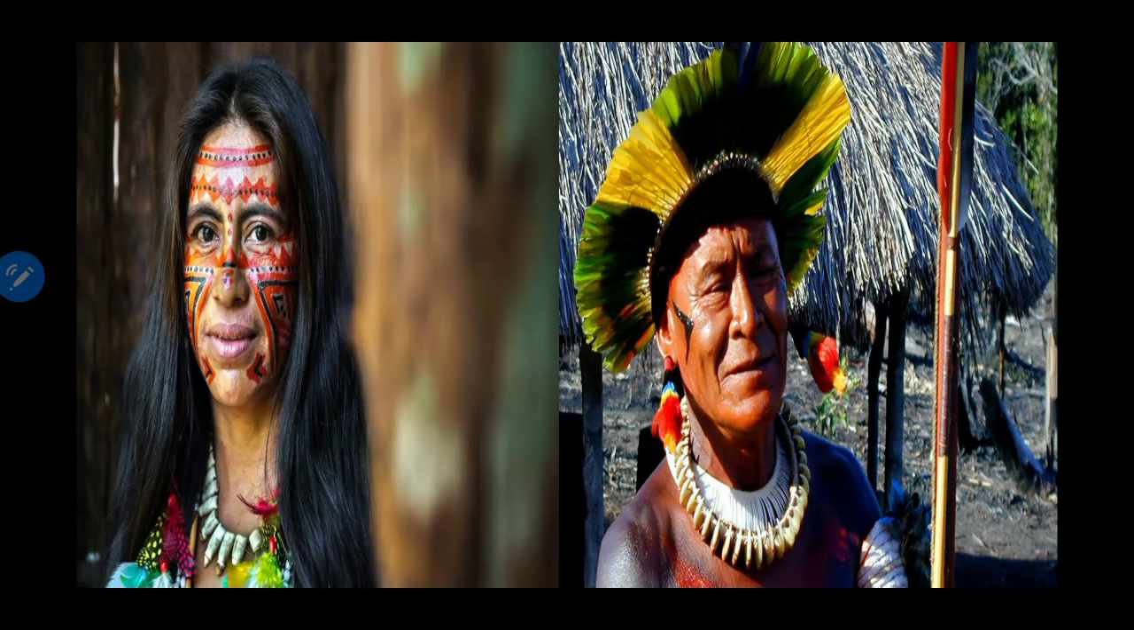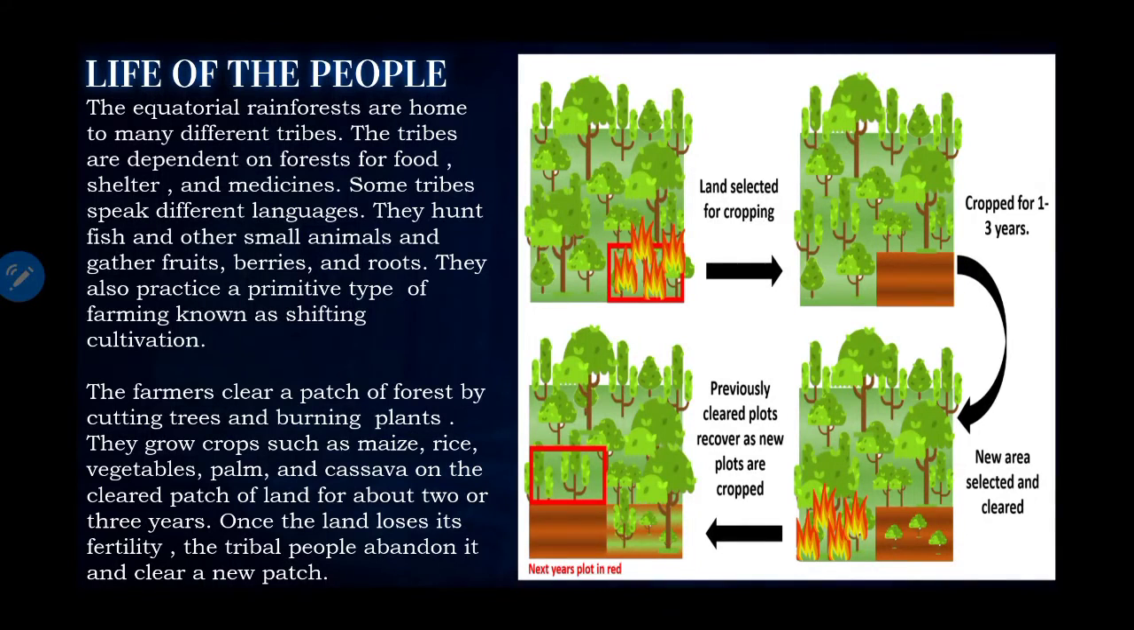Now let us talk about the people who live over there. Such beautiful people. Can you see these two pictures? Yes. So let us talk about life of the people. The equatorial rainforests are home to many different tribes. The tribes are dependent on the forest for food, shelter and medicines. Some tribes speak different languages. They hunt fish and other small animals and gather fruits, berries and roots. They also practice a primitive type of farming known as shifting cultivation.